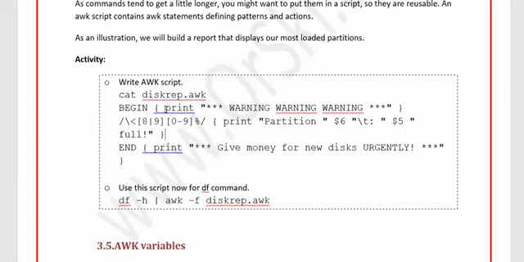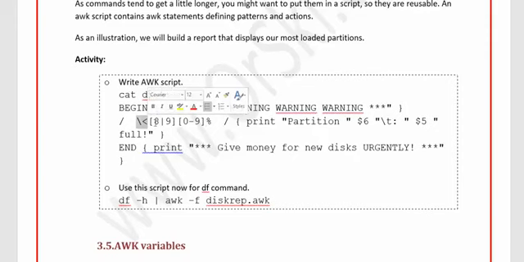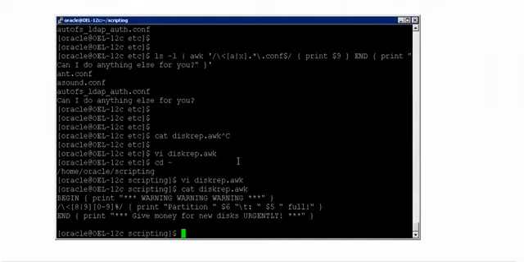So if you see here, this first line will be printed as an output on the screen, and this is what you are asking to search for. If you divide this, this is what you are asking to search, right? This is a special pattern. For each and every line, search for anything starting with 8 or 9, where the second numeric can be anything between 0 and 9, and it also has to have a percentage at the end. Whenever you find such a pattern, print the mount name and the percentage that it is filled. And after printing everything, you ask money to actually print the output. That's it. It is simple.